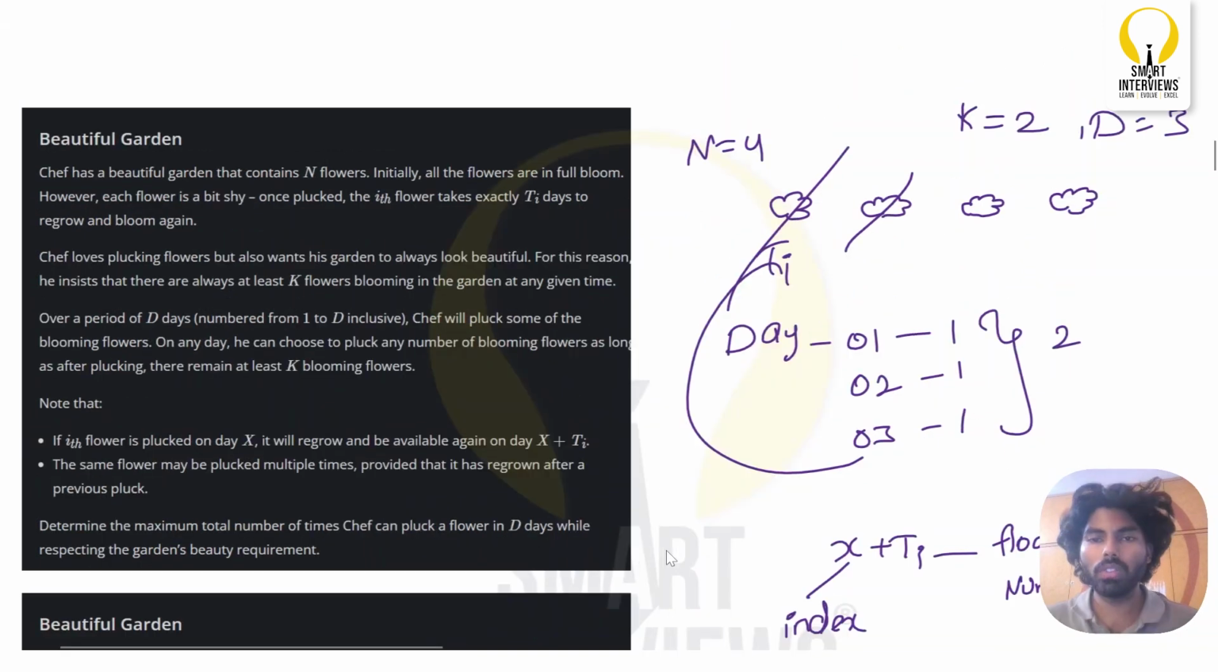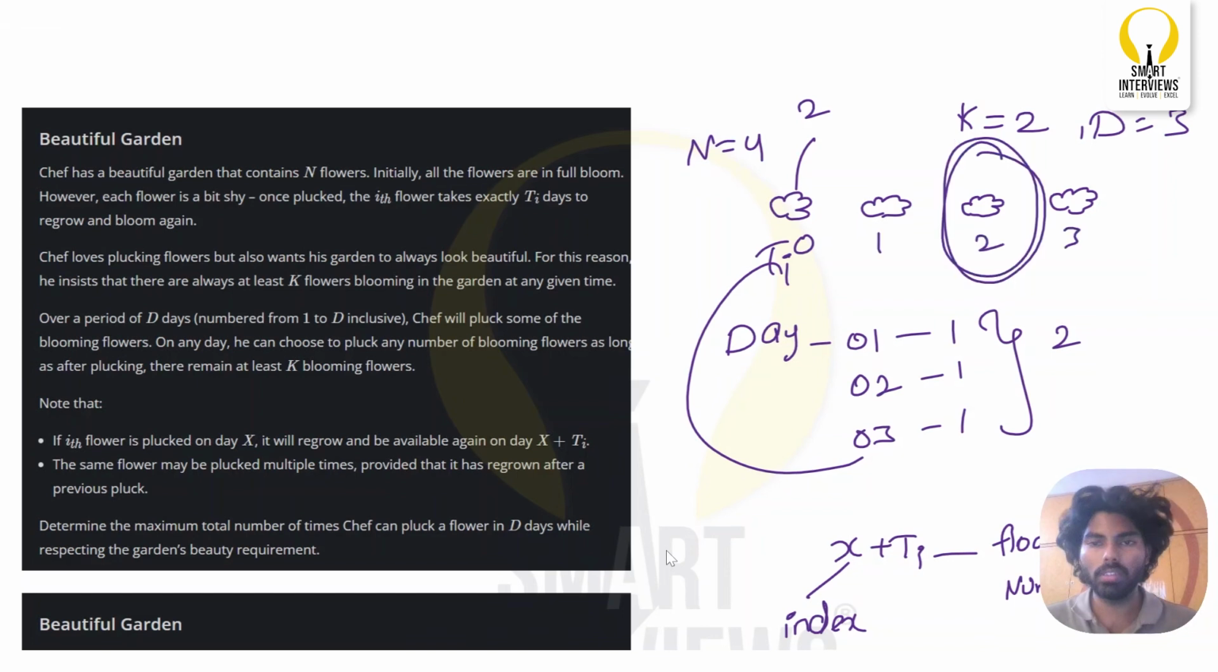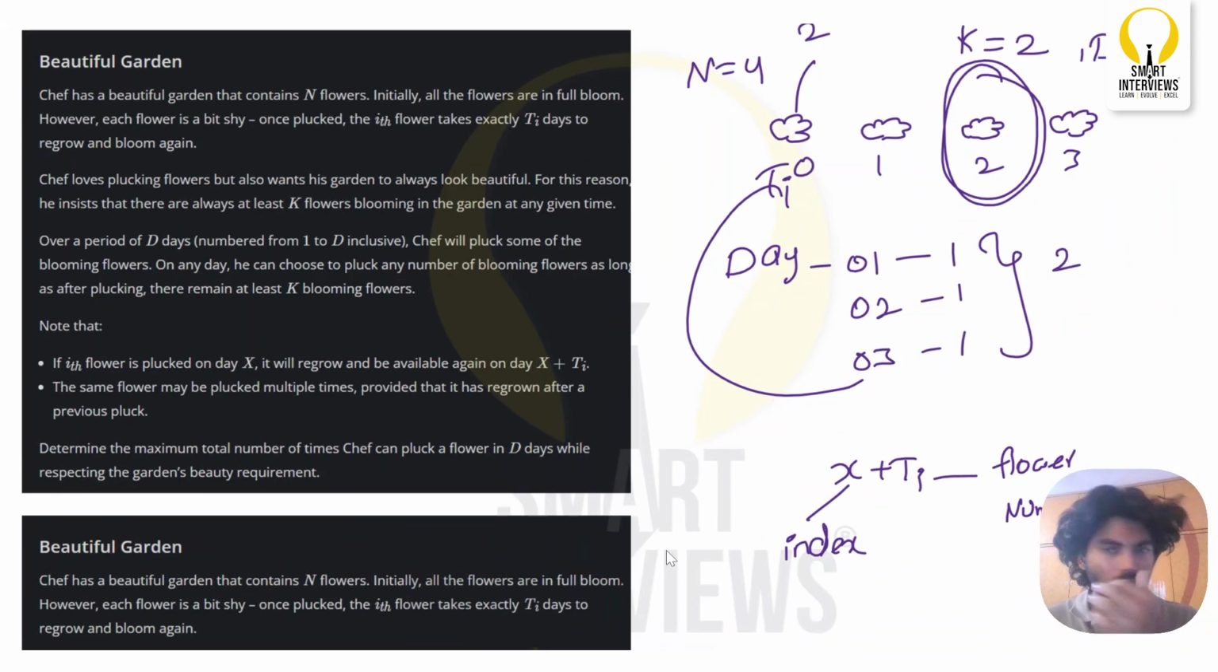Now if I put this in this example, this will be index 0, we all know that. And let's assume this is 2. What is 0 plus 2? 2, right? So 1, 2, 3. By the time you reach this index, this flower will have regrown and bloomed again. So that is the overall question, guys. What we need to determine is the maximum total number of times the chef can pluck any flower in d days. At each day, how many flowers can he pluck, followed by all the d days.